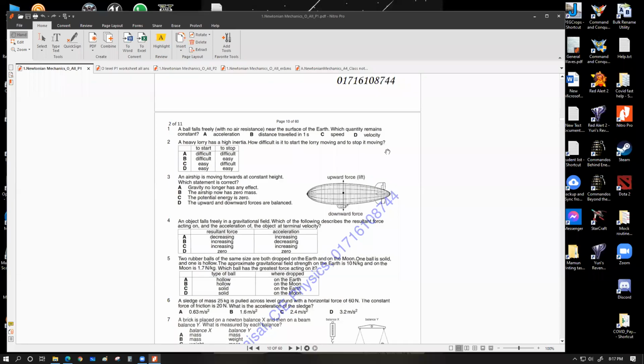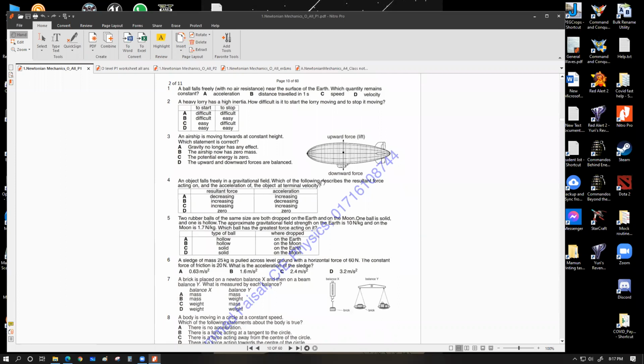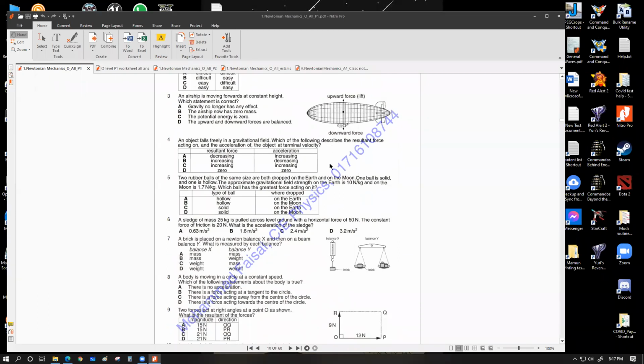So start the recording. We're going to be solving this MCQ paper for the remaining problems that we have. Please shoot, বলো একটা করে বলা শুরু করো. I'll help you solve them. Anything from page number 2?